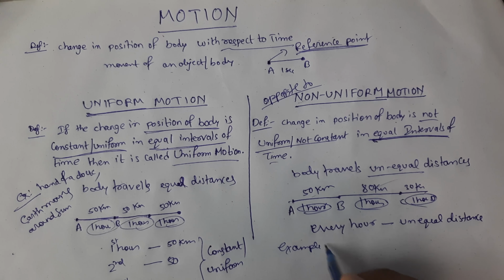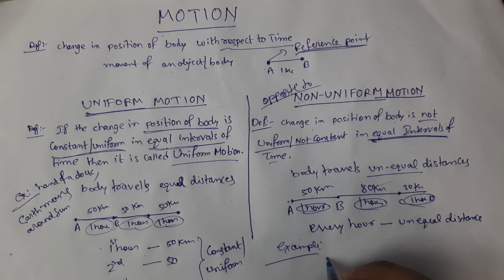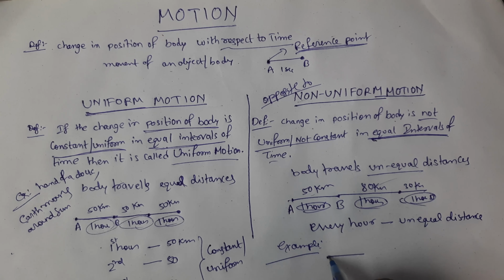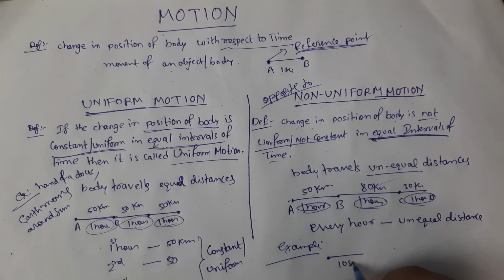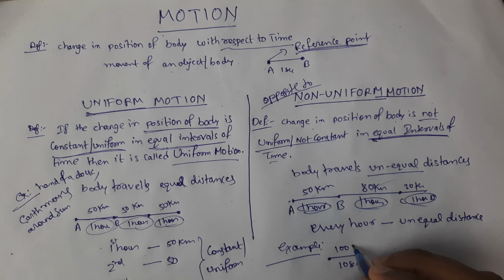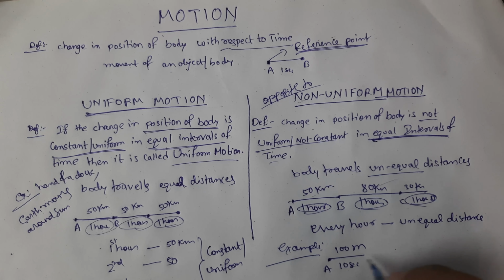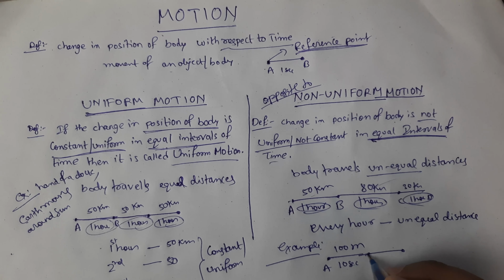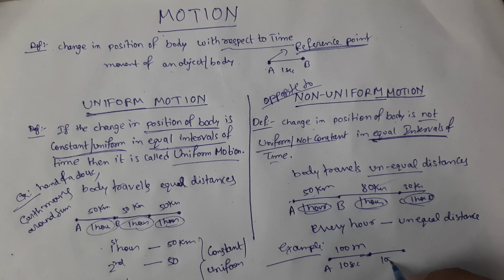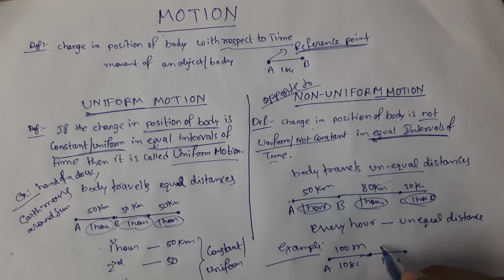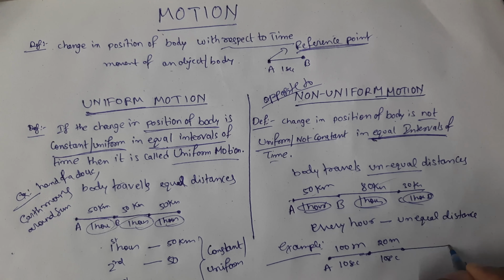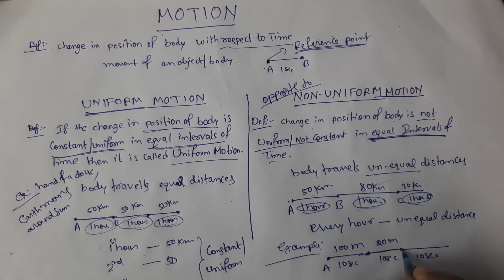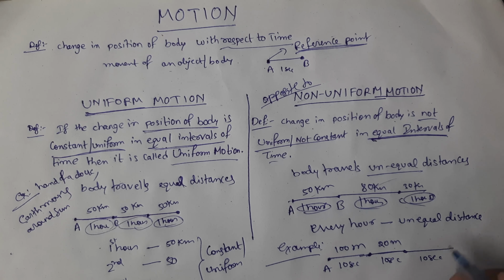For example, if a bus is traveling from your home to school, let's say for the first 10 seconds the bus moves 100 meters. For the next 10 seconds, let's say there is traffic, so the bus will slow down and move only 20 meters. And in the next 10 seconds, because the bus got slowed down, it will pick up speed to reach the destination faster, so it travels 200 meters.